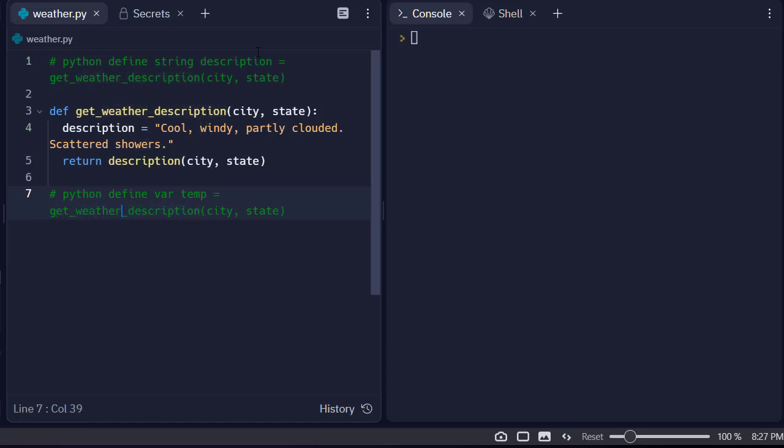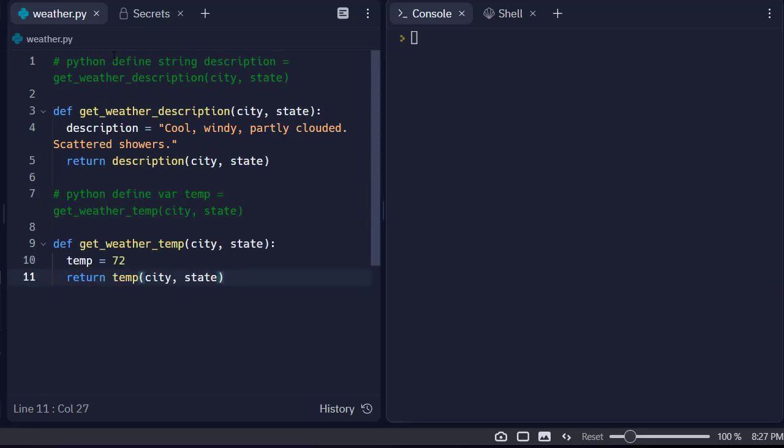That's what we want. Okay, we're going to go back to here, and I'm going to select everything, Control Enter, and we should get a function to get the temperature. Okay, really good, nice.